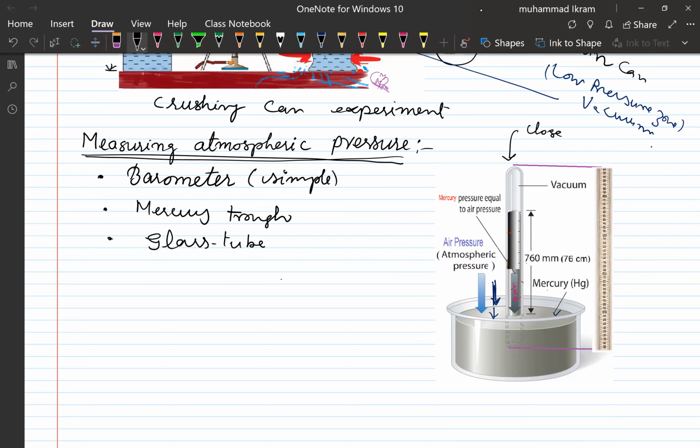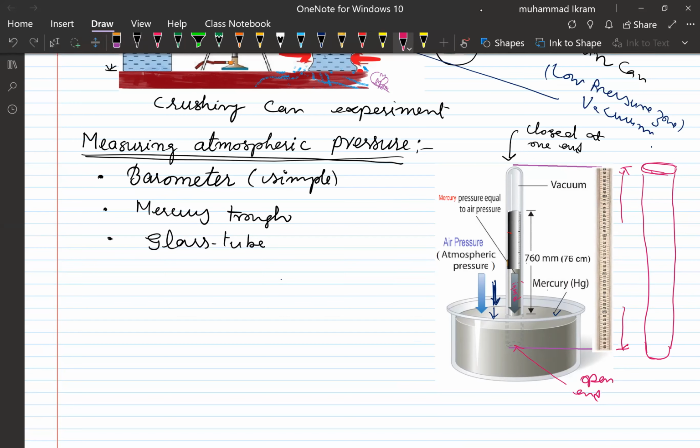It is closed at one end, right? And it is open at the other end. This is the open end of the tube. It is just outside the tray, and it is 100 centimeter, 1 meter. It is 1 meter in length or 100 centimeter in length.